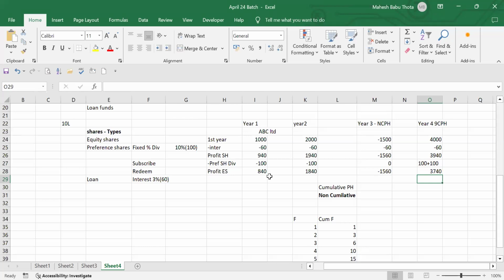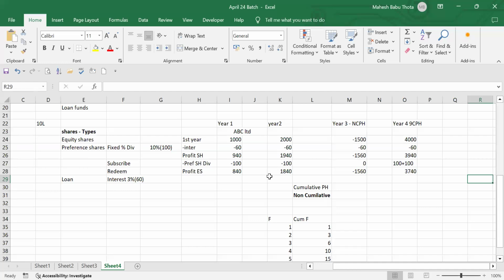Now we understood the difference between equity and preference and cumulative and non-cumulative. Is this difficult to understand, to remember or something? Quite easy, right?